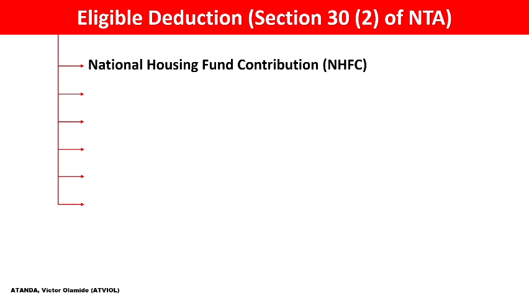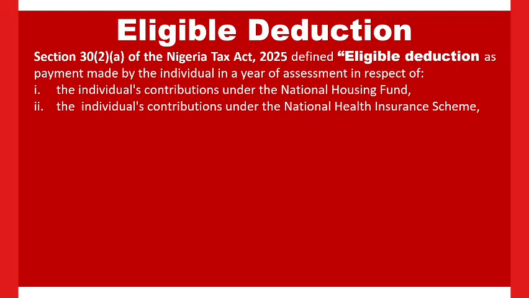Another thing we can mention under the new provision is that another deduction that can be made in respect of eligible deductions is the individual contribution under the National Health Insurance Scheme.